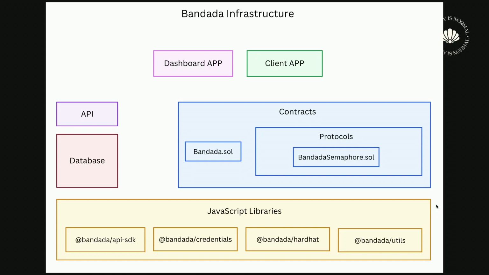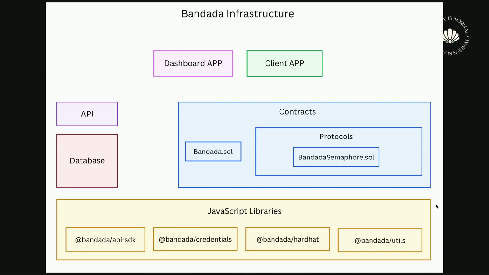Right now it supports Semaphore, but the idea would be to work more on on-chain groups and on-chain stuff and support more protocols. There are some JavaScript libraries, and you can see the API SDK, which is a wrapper of the API. I will talk a bit about it later. And also the credentials package, which is the one used by the credential groups.